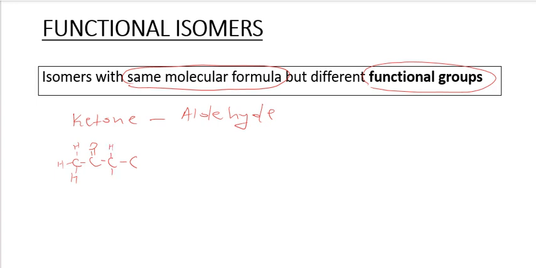By the name, this one is butanone. Then the aldehyde will have 1, 2, 3, 4. Remember, the functional group is on the first carbon. If we put it at the beginning, it has the H there. The aldehyde functional group is always at the beginning.